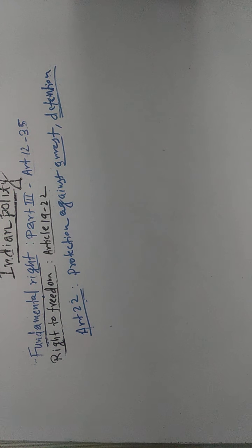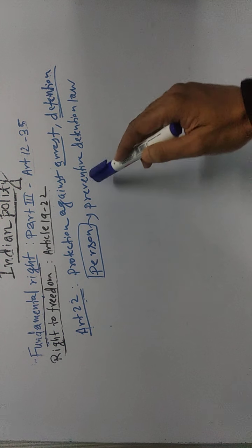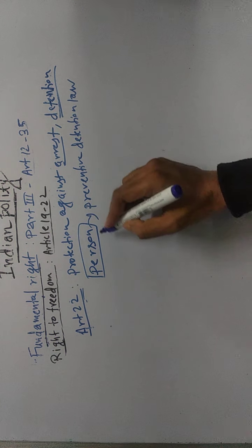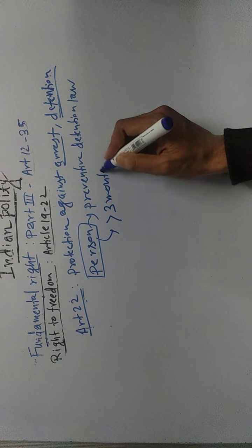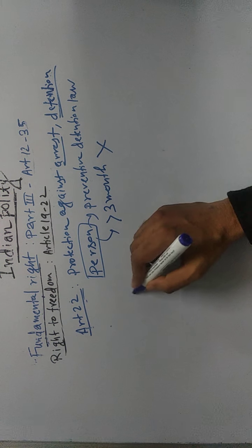Now let's assume there is a person who is detained under a preventive detention law. Under Article 22, this person's detention cannot exceed 3 months. But there is an exception.